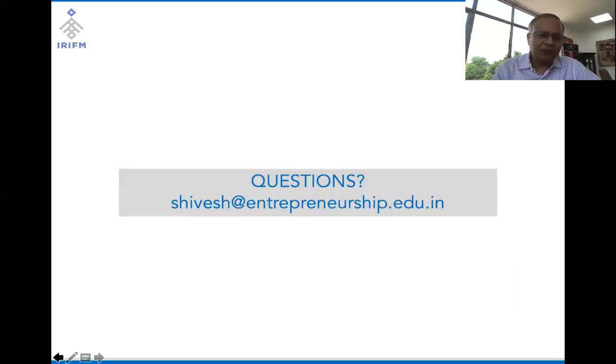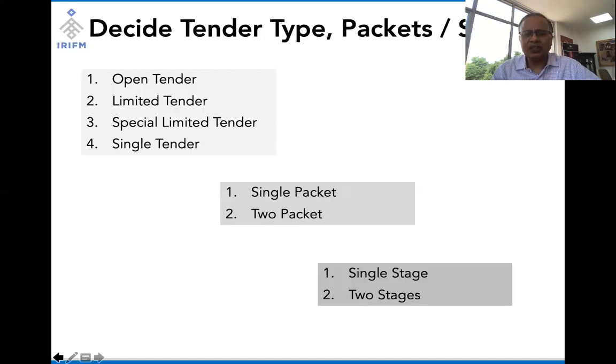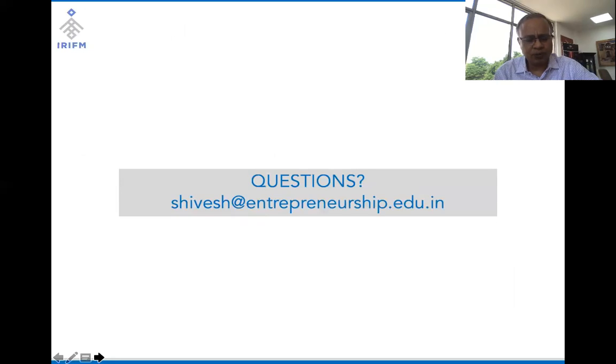In addition, there are other things that we need to ponder in terms of preparing for tender, which is, what is the timeline for tender opening. The standard timeline for tender opening is 30 days. In special circumstances, we can bring it down to 21 days for open tenders.